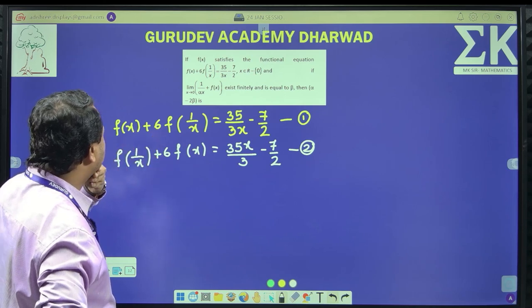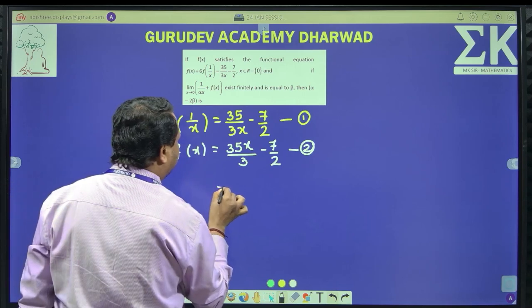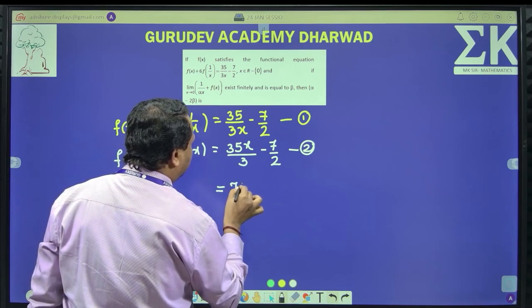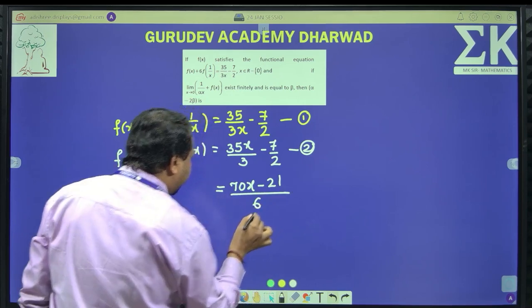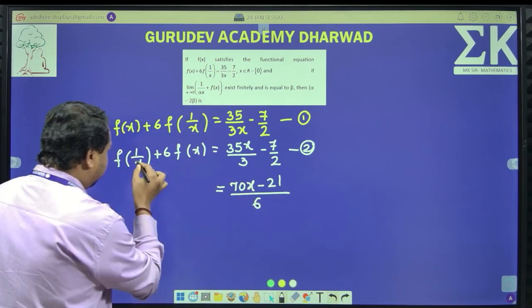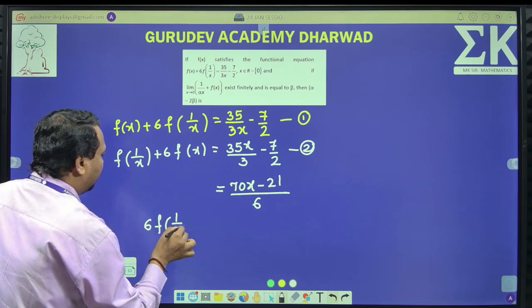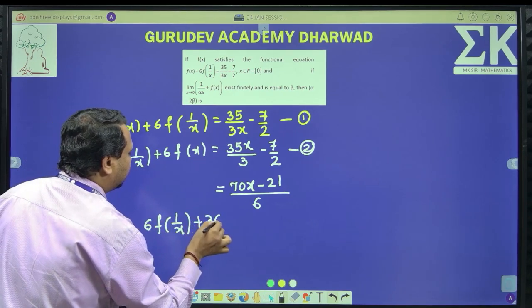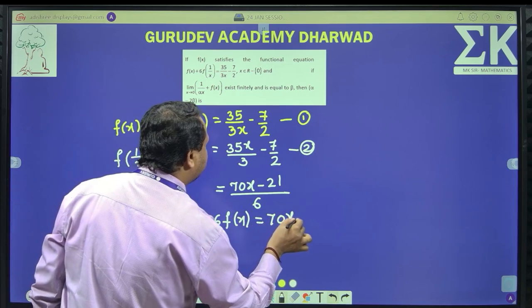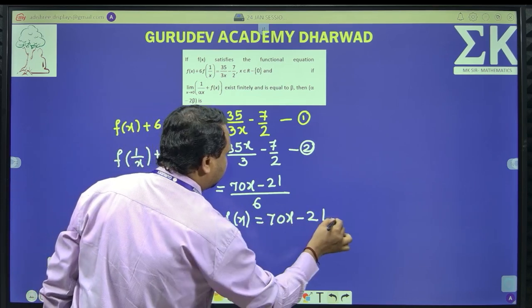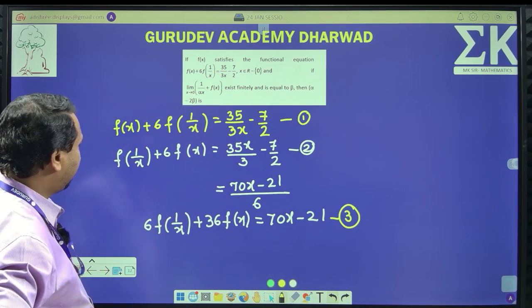I think I can take the LCM over in the second equation. Please observe the second equation: LCM gives 70x minus 7 3s are 21 divided by x. Take that 6 to the LHS. What I will get is 6 times f of 1 by x plus 6 6s are 36 f of x is equal to 70x minus 21. I would like to consider this as equation number 3. Okay, now I can easily subtract.